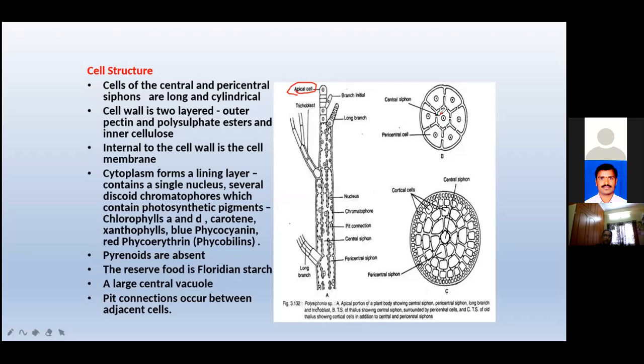Some of the axial cells, usually subterminal, undergo vertical division to form a defined number of pericentral cells. See, both are central part cells and this one is the pericentral part cells. Which one is pericentral? This is pericentral. This part is called the central cells. This is central. This one is pericentral.